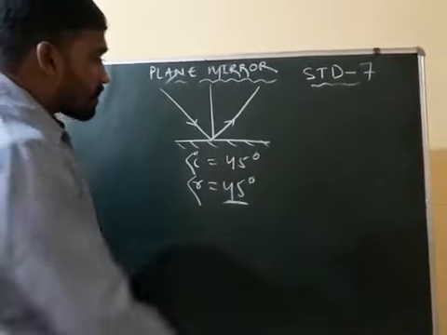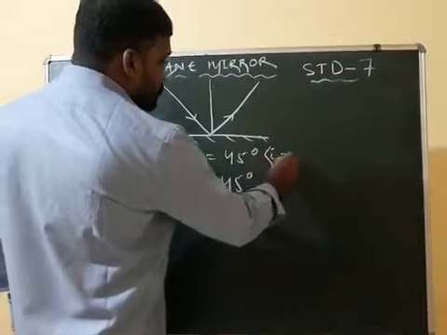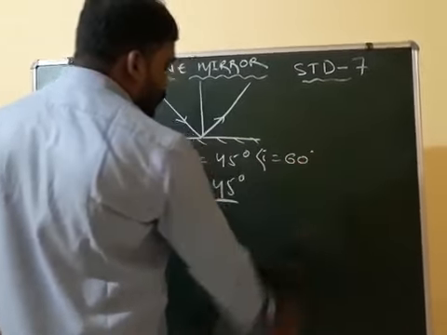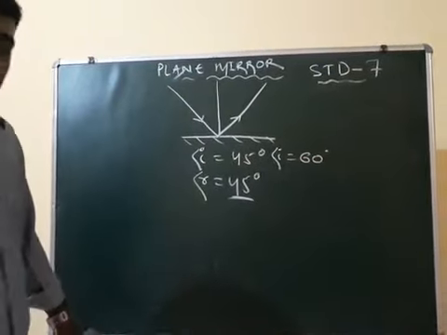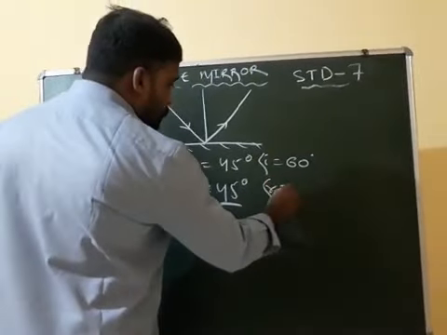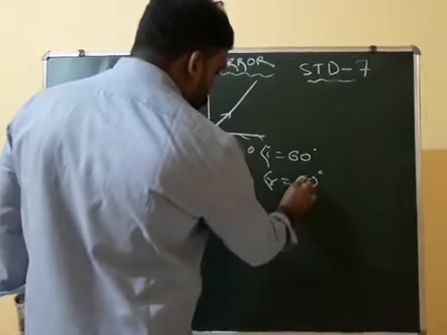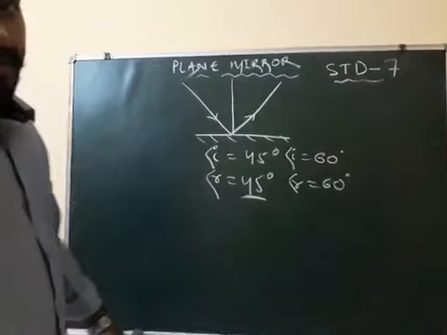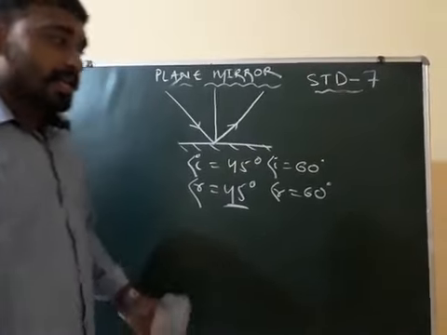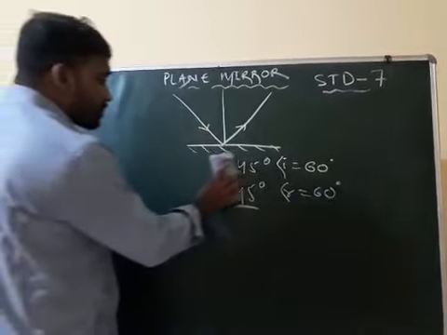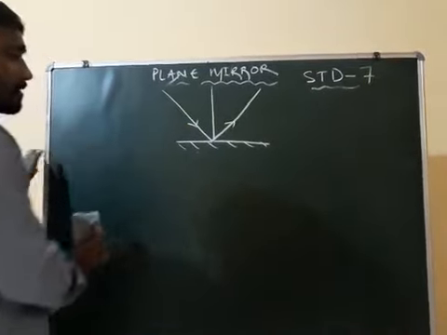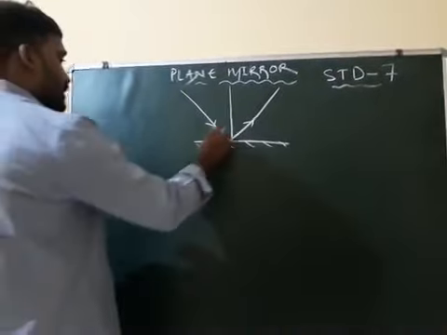If a question comes, if the angle of incidence is 60 degrees, then what is the angle of reflection? The angle of reflection is also 60 degrees. Now for you there is some homework. I am giving some questions you will solve.